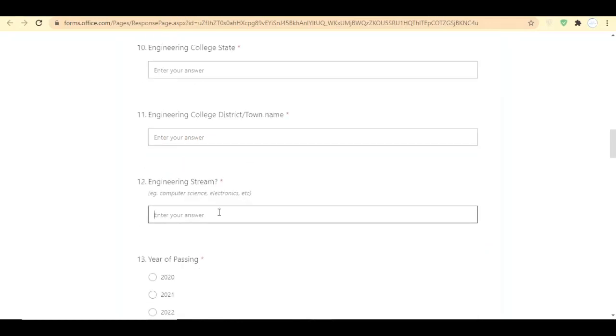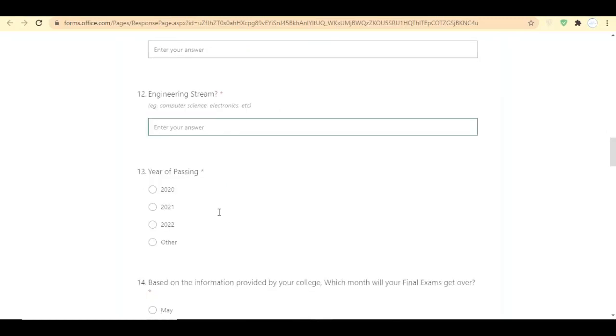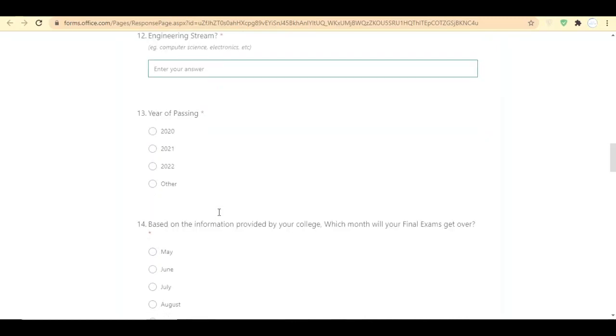In the 12th detail they are asking us to enter the engineering stream. Don't enter any shortcut forms of your stream such as CSE or EEE. Enter your complete engineering stream. If you are from CSE, enter computer science engineering. What is the year of passing? As I said earlier, this drive is strictly only for 2021 passed out batches. The reason they have given 2022, 2020 and other here is to filter out all the persons who are apart from the 2021 batch.